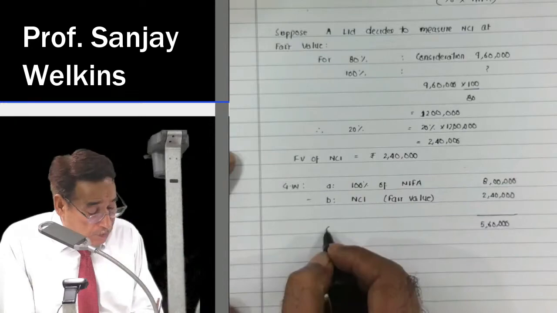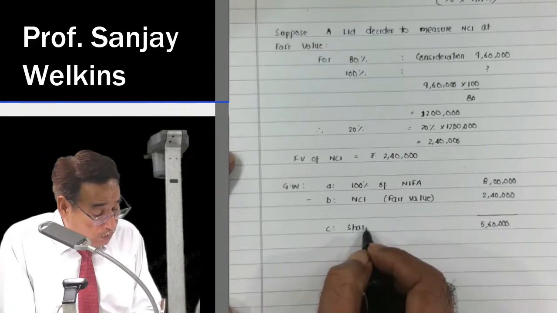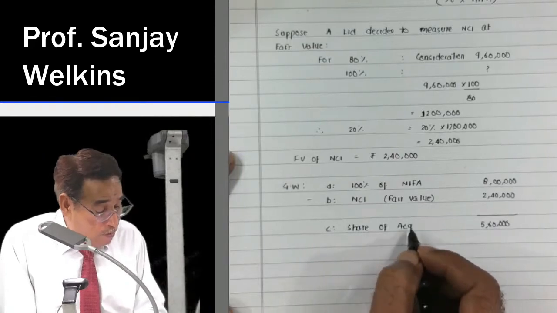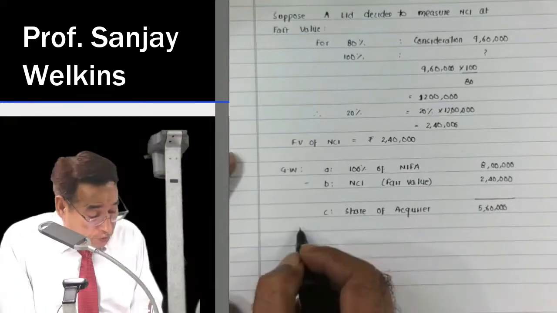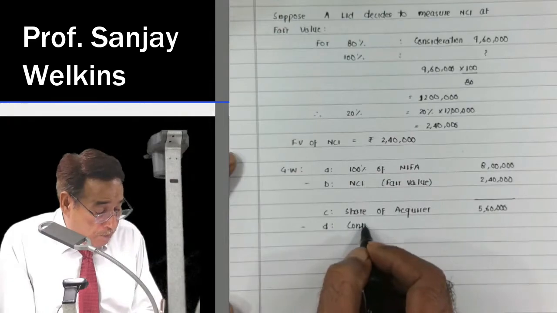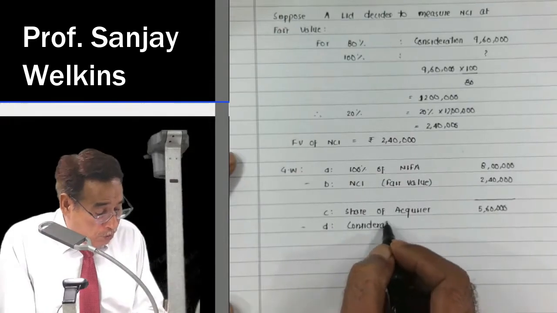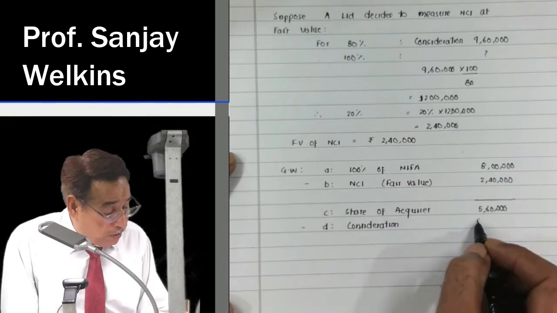This will be your share, share of acquirer. Of course, now you are going to compare it with the amount of consideration. Amount of consideration is how much? Amount of consideration is 9,60,000.